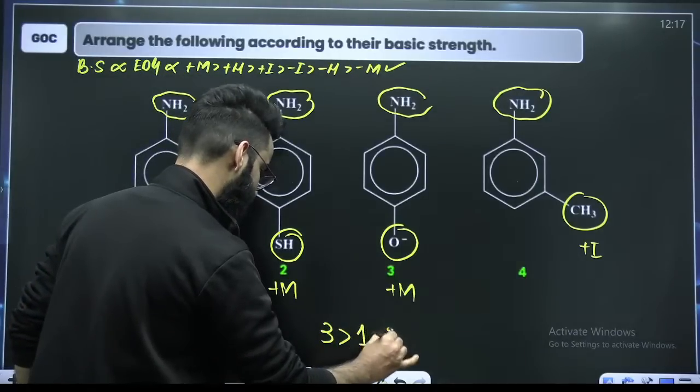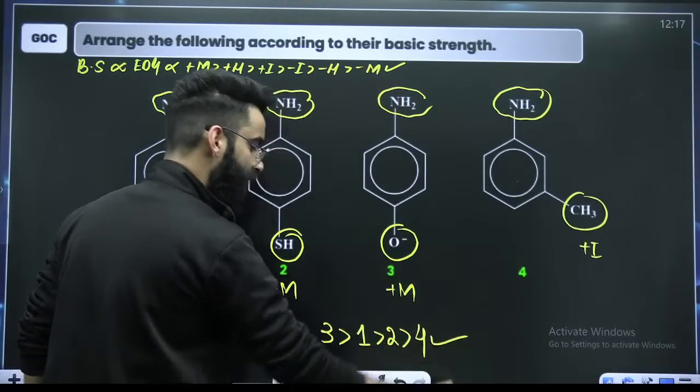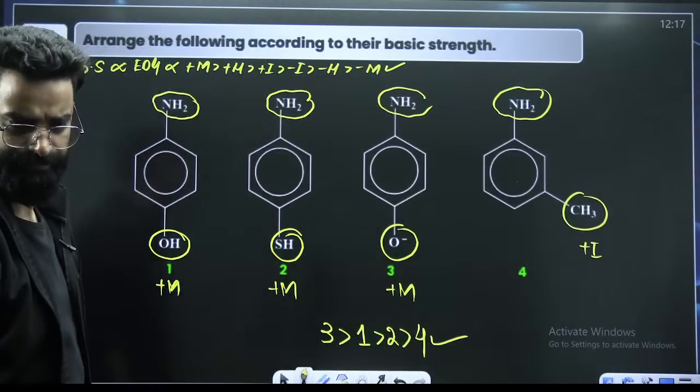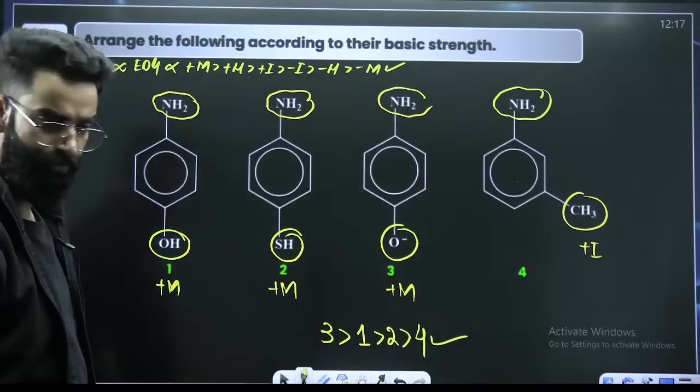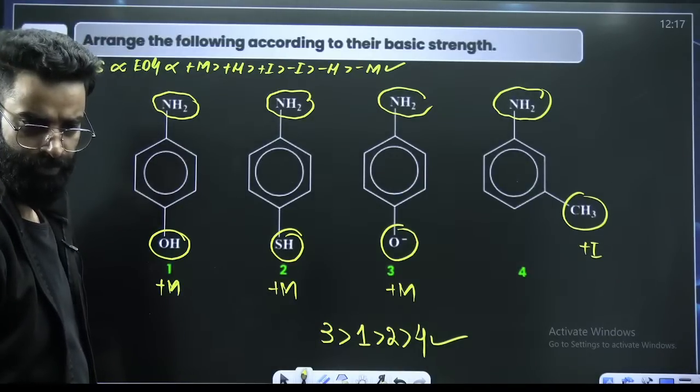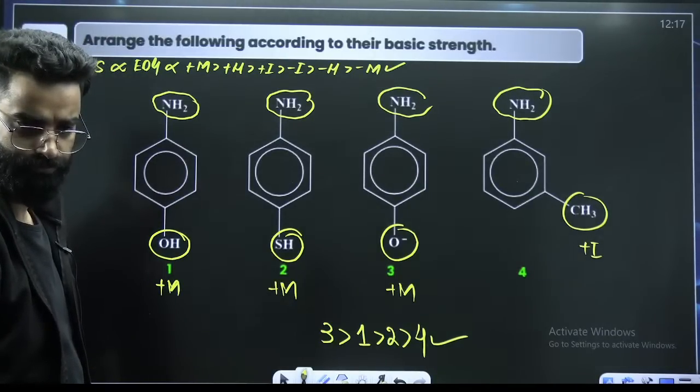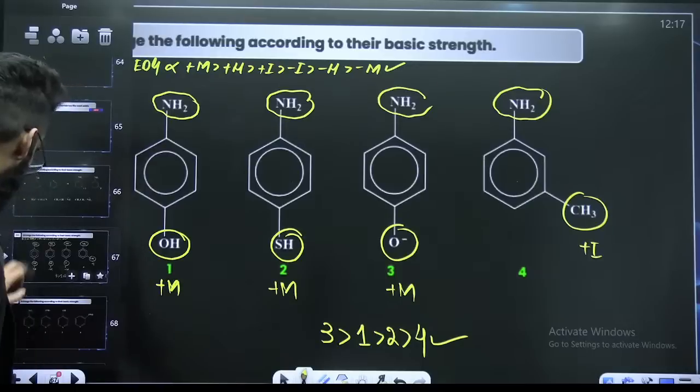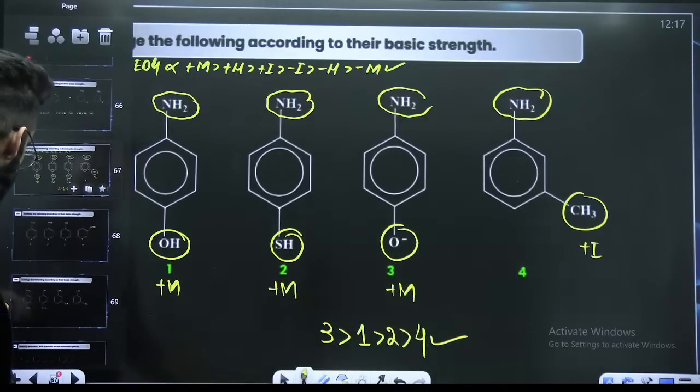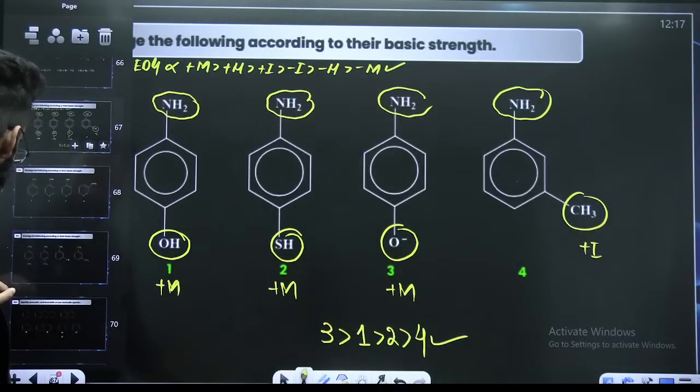So 1, then comes 2, and at the end it will be 4. 3, 1, 2, 4. Anyone give the same answer? 3, 1, 2, 4. Agreed? Perfect. Moving ahead.